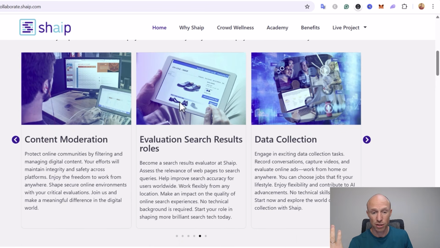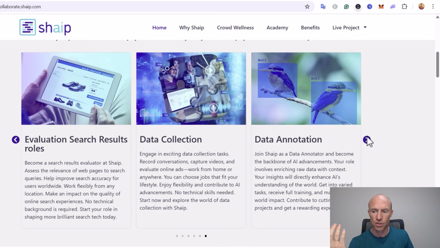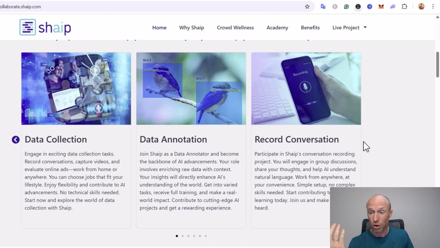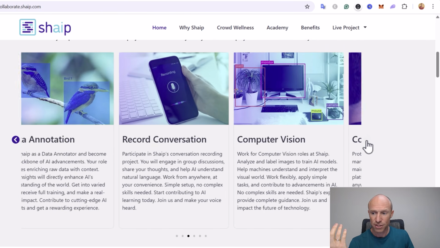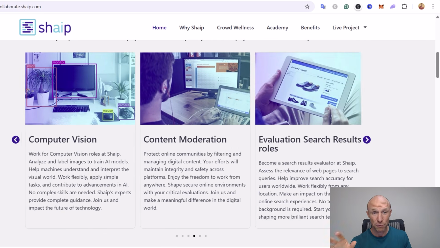They have, for example, content moderation jobs, evaluation, search result roles, data collection, data annotations, and record conversations and computer visions. There are many different types of tasks they offer, and these are just examples. So if you actually see the projects they post, they are often different from this also.